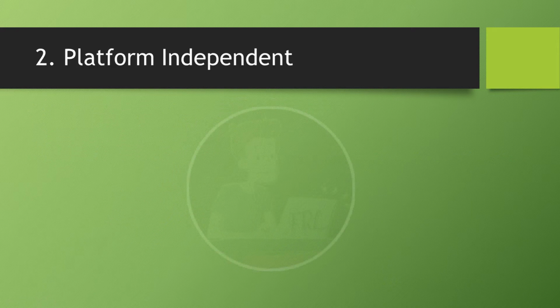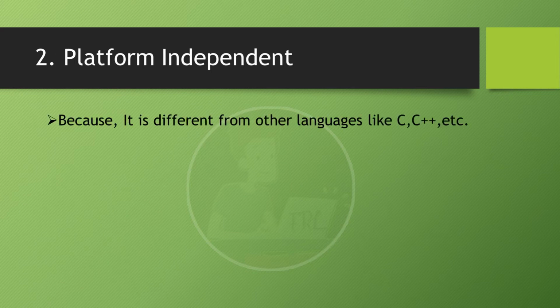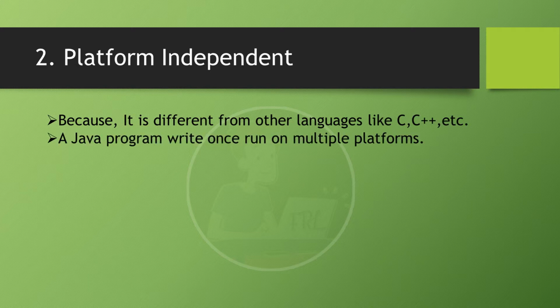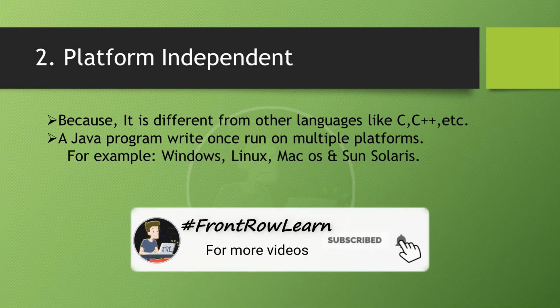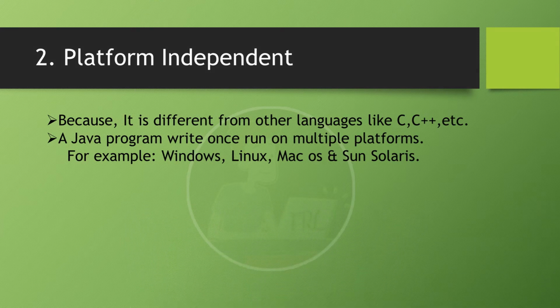Next, platform independent. What is a platform? Platform is nothing but the operating system. Why is Java platform independent? Because it is different from other languages like C, C++. If you write a program on one platform, it can be run on any other platform, like any other OS. We have several platforms, for example Windows, Linux, Mac OS, etc. For example, we write a code on the Windows platform.